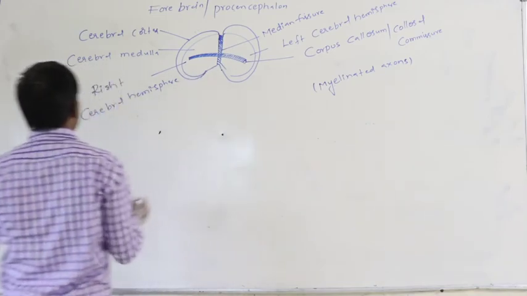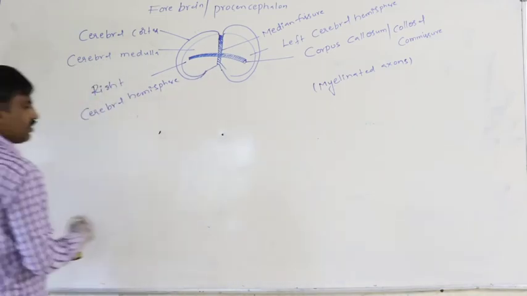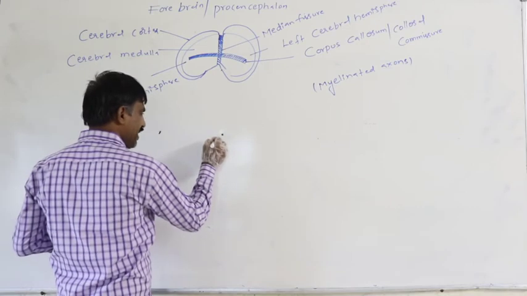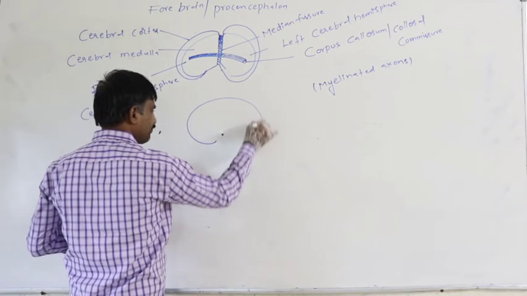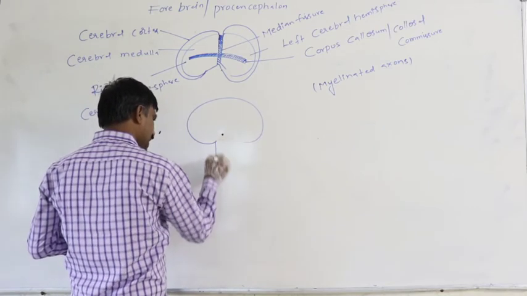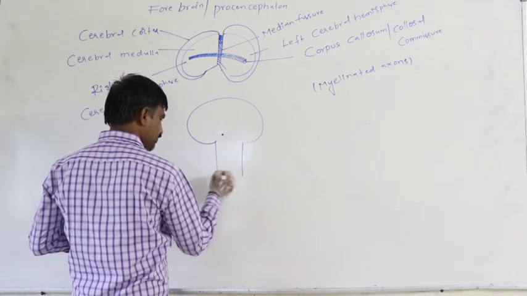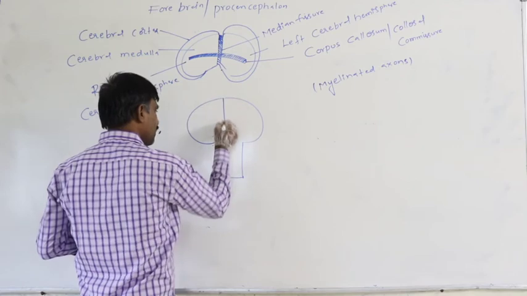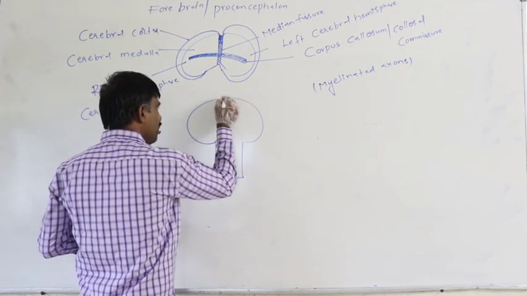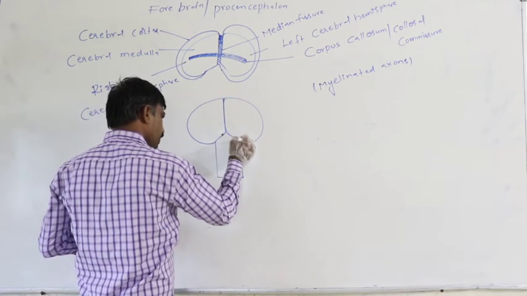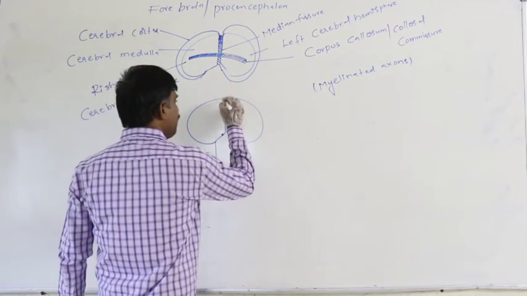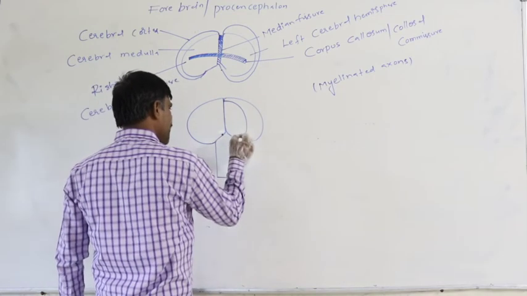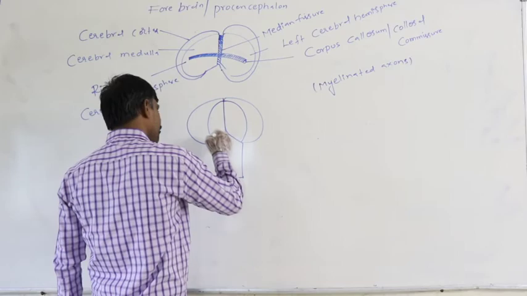So in the case of the cerebral cortex, what matter is present? Grey matter is present.